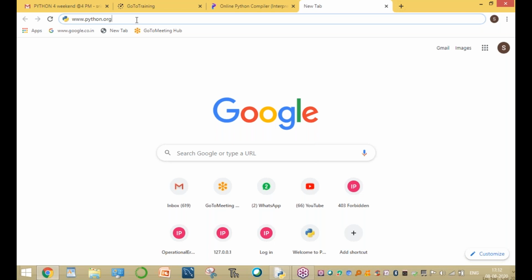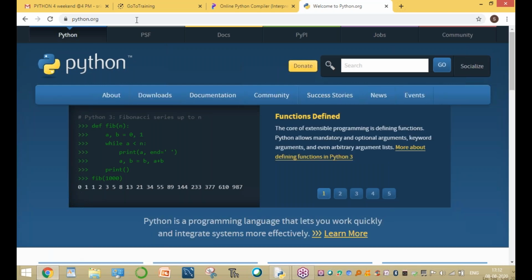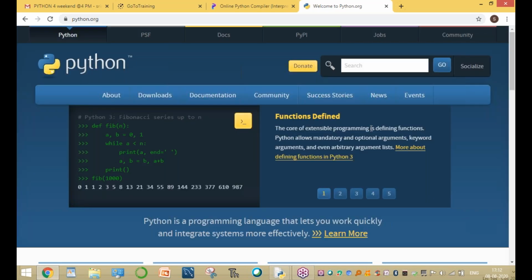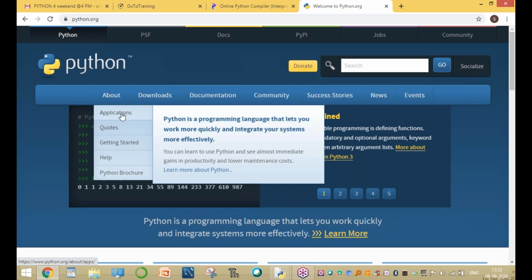So python.org. Go to www.python.org, and it immediately opens the Python official website. This is the total Python official website. Here number one is about Python: what are the applications, codes, getting started, help, Python project.